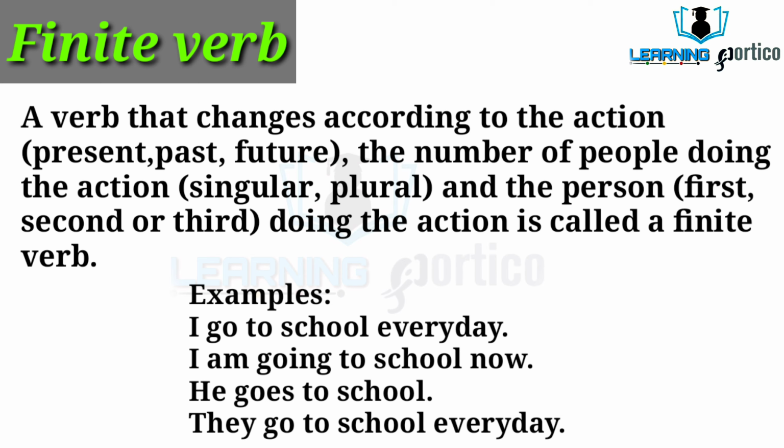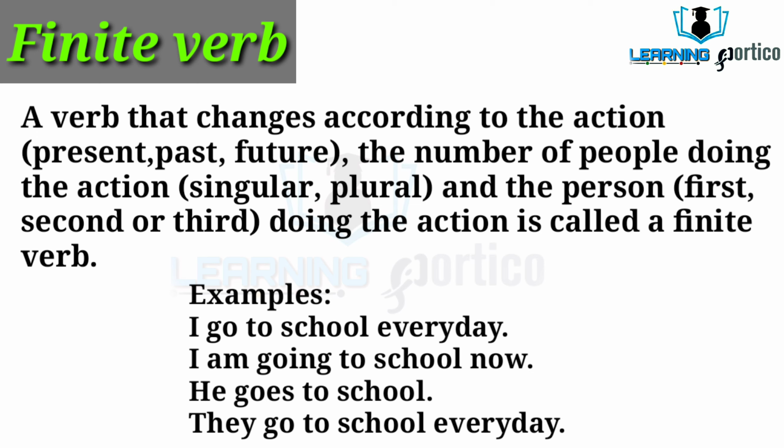Mainly, according to the finite verb, action is done according to the number, which means the singular number or the plural number. It could be in the present, past or the future tenses. According to the person also, first person doing it or the second person or the third person is called a finite verb. What are the examples?